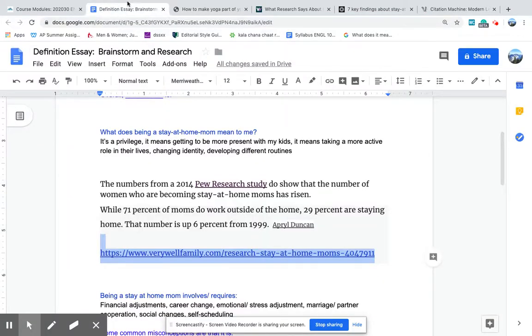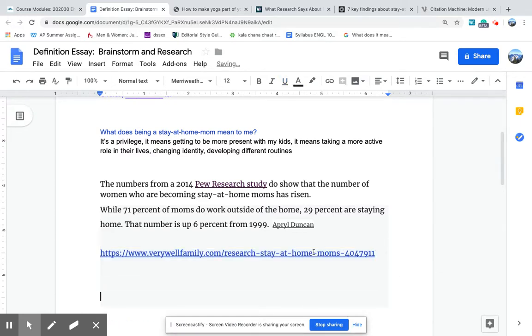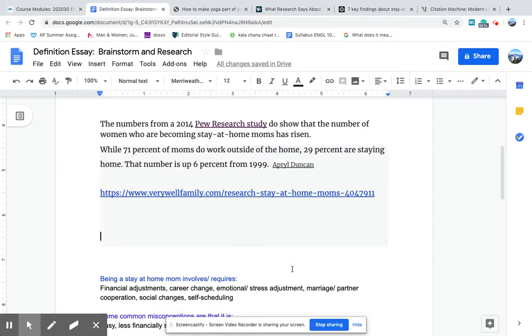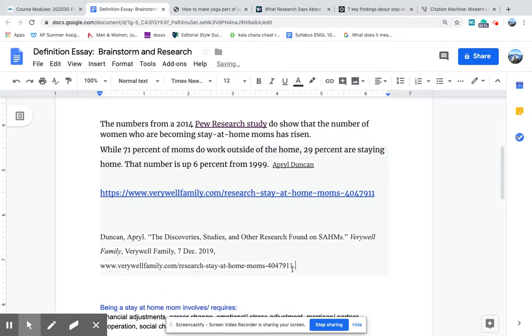And you can paste in another document if you want, or if you want, you can just paste it under your brainstorm. I like to kind of keep everything in the same essay and just delete what I don't use. Okay, so eventually your works cited is going to be on your last page of your paper. I want to show you how you can do a hanging indent with that. So you can see the lines are all aligned right there. We don't want that. We want the first line not to be indented and everything else to be indented, 1/2